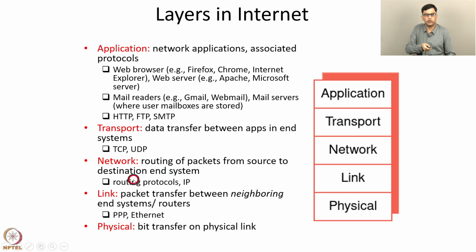The link layer is responsible for transferring packets between neighboring end systems and/or routers. So the transfer over an individual link in the network is accomplished by the link layer. And the physical layer is responsible for bit transfer on the physical link. The physical layer takes care of issues such as modulation, demodulation, bit synchronization, timing, and so on.